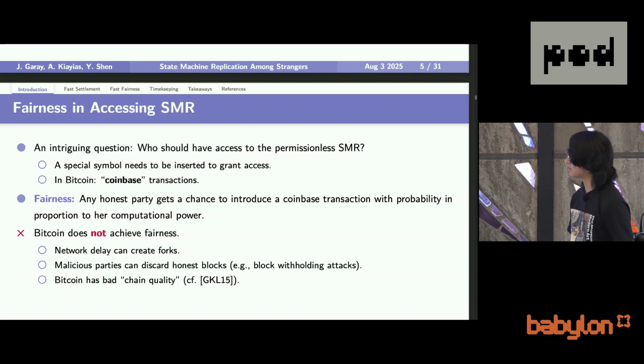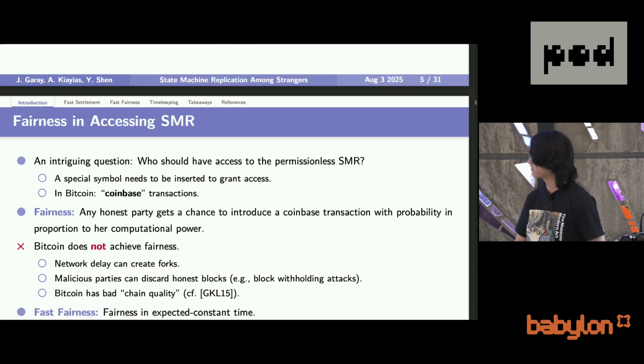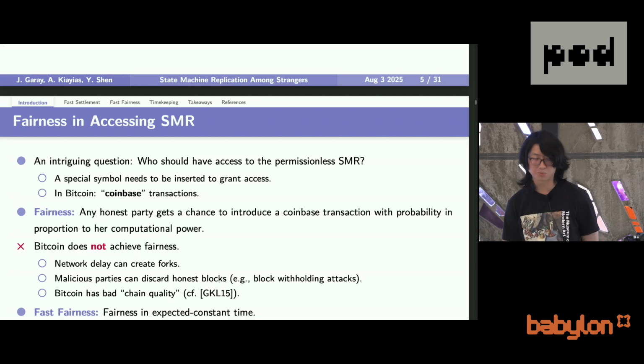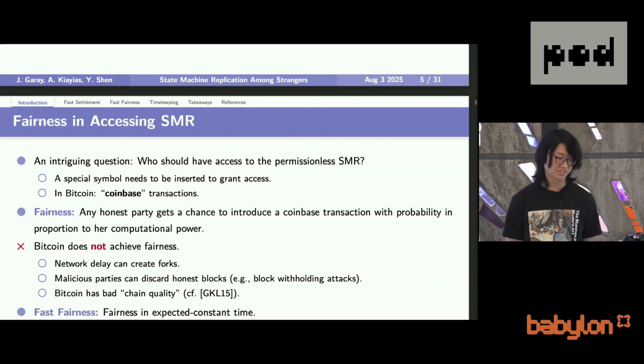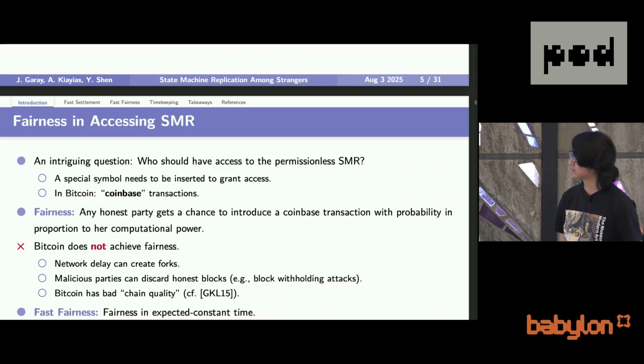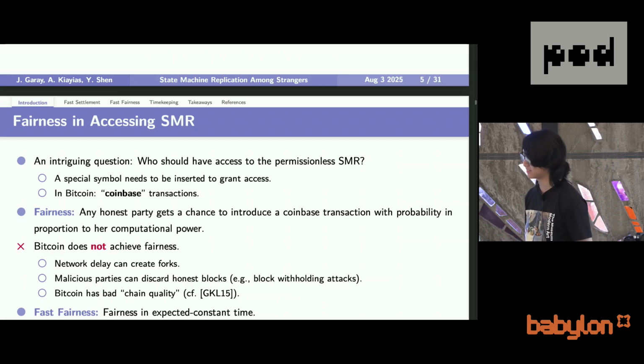There is indeed some work which tries to achieve fairness for Bitcoin, but in our work, we go one step further, which we call fast fairness, meaning we also want to achieve fairness in expected constant time. For both settlement and fairness, we talk about this expected constant time.